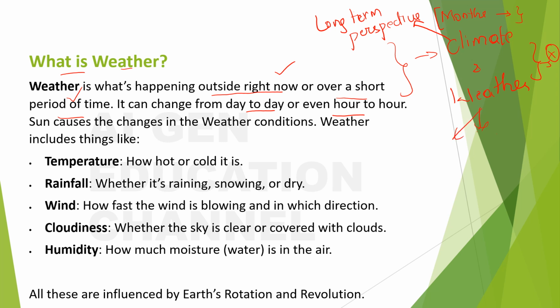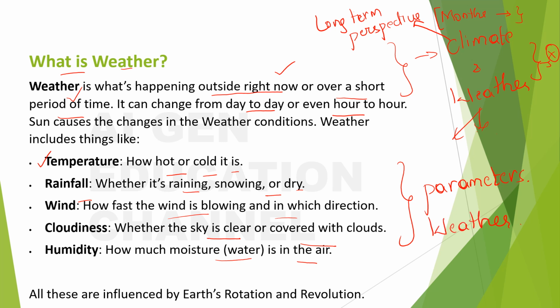For either weather or climate, the parameters that you use are temperature, which means how hot or cold it is; rainfall, whether it's raining, snowing or dry; wind, how fast the wind is blowing and in which direction; cloudiness, whether the sky is clear or covered with clouds; and humidity, how much moisture is in the air. Okay, all these are the parameters with which we can tell about the weather.